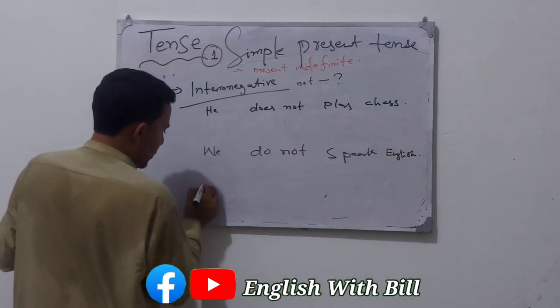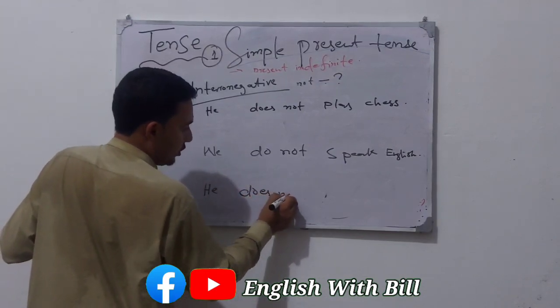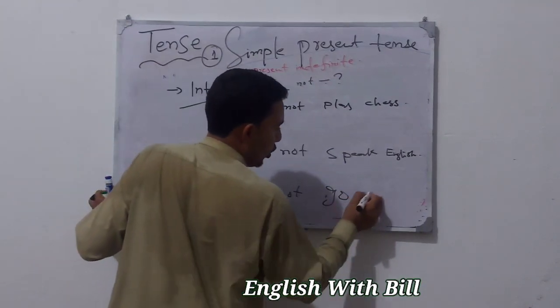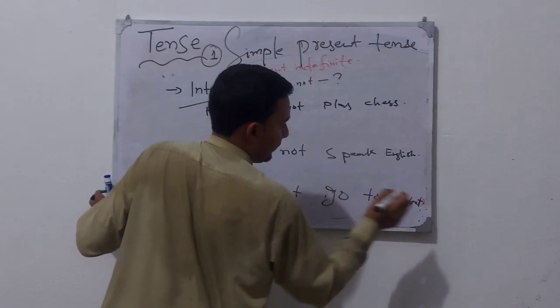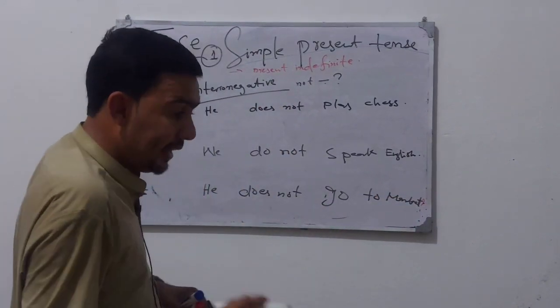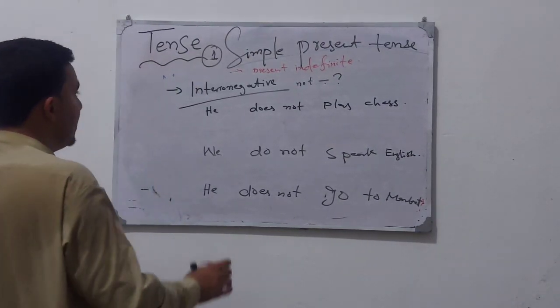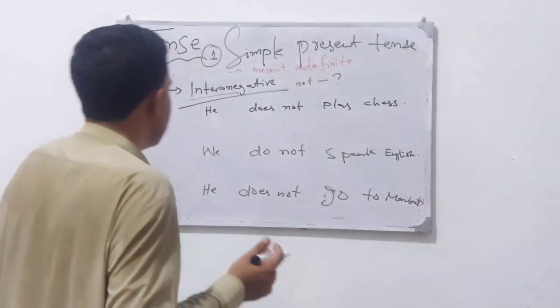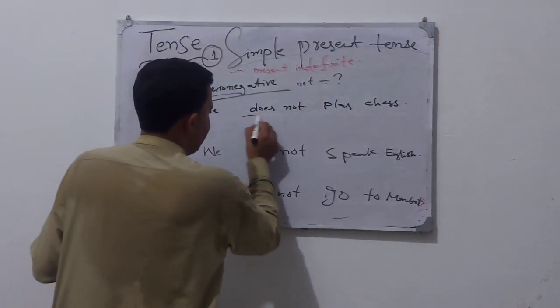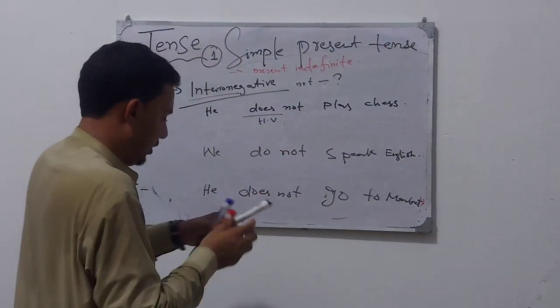What was the last one? He does not go to market. To make interrogative and negative, what do we do in interrogative? To make interrogation, we put the helping verb at the start.